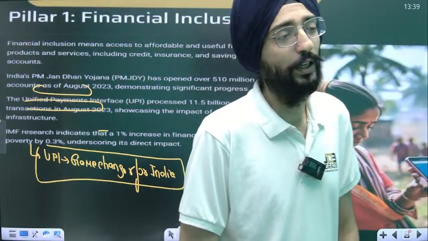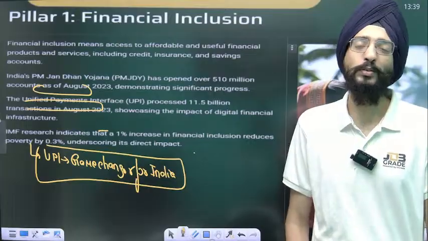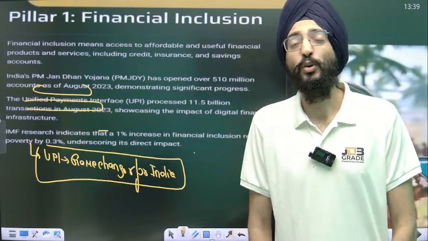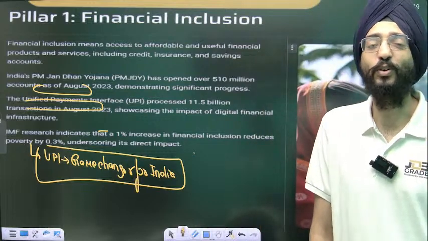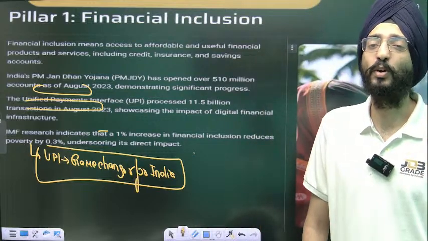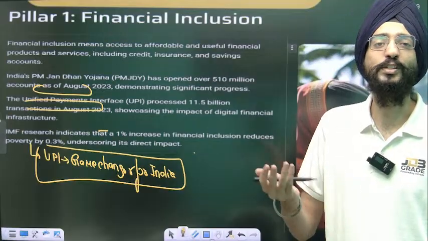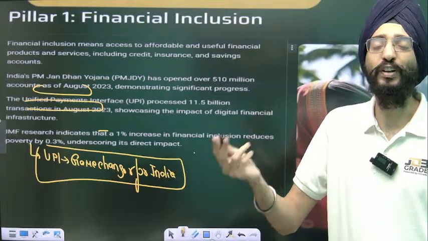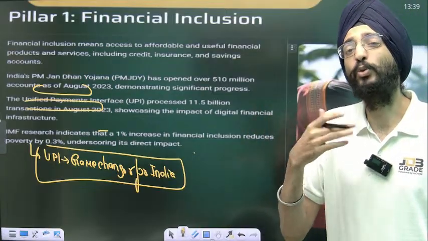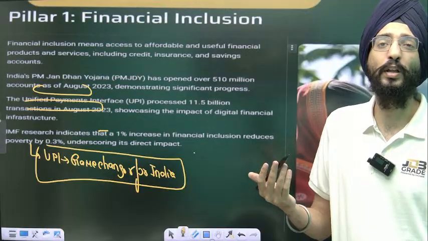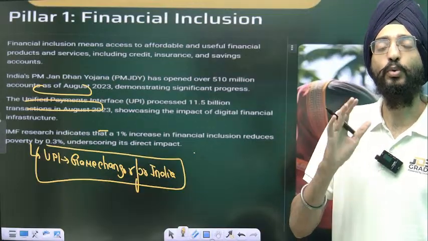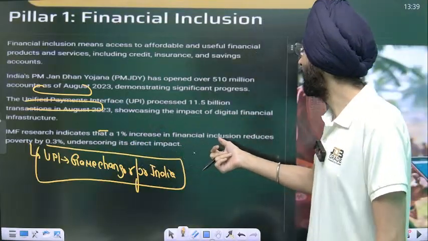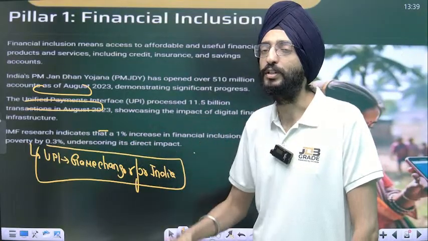Finance is a great game. If you study it, it's a great subject. It can even help you buy things that you can't with your own salary. A lot of people now are trading crypto, bitcoins. A lot of people invest in ETFs, exchange traded funds, and in the Nifty 50. A lot of people do SIPs and compounding interest. All these things help financial inclusion, and that's why the IMF says that a 1% increase in financial inclusion reduces poverty by 0.3%.